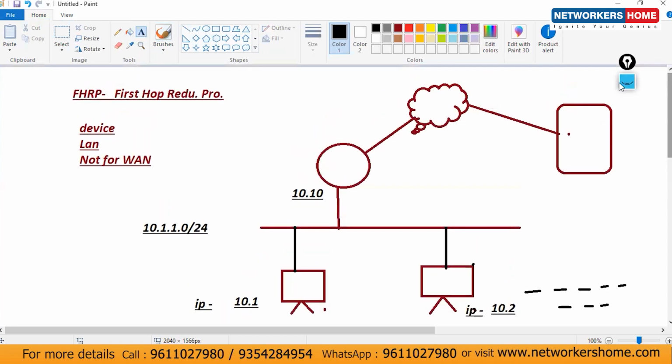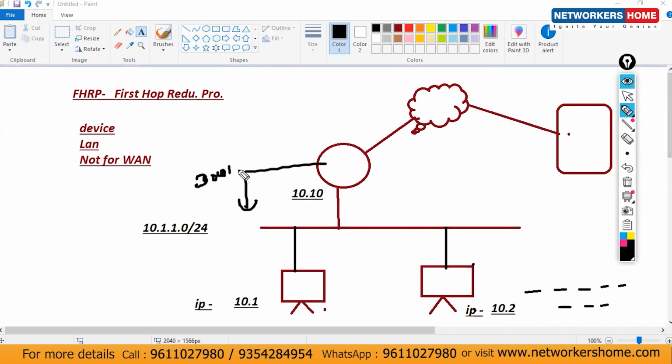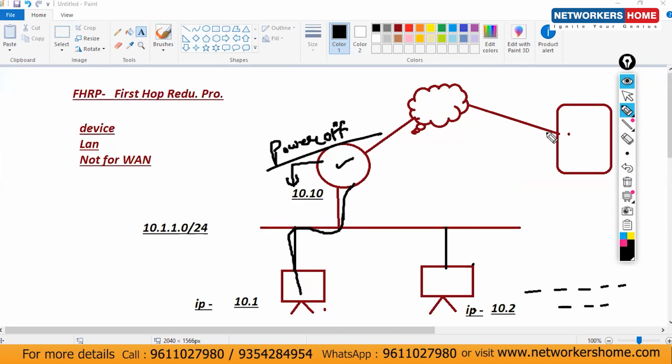Now, let's consider this router is down. Maybe this interface is down. Let's consider this interface is down, so your traffic is traveling this way, and this interface is down. Obviously we are not able to access the Internet over there. That's not possible. Second thing, maybe this router itself is down. Maybe power is not there, maybe it's powered off, or maybe some hardware issue with this particular device. So again, we are not able to communicate with the outside routers and outside servers.